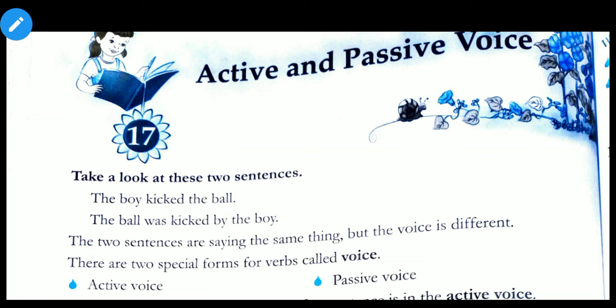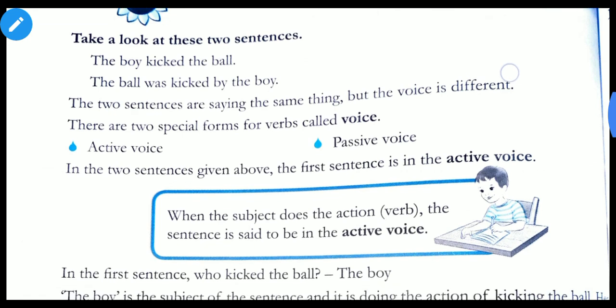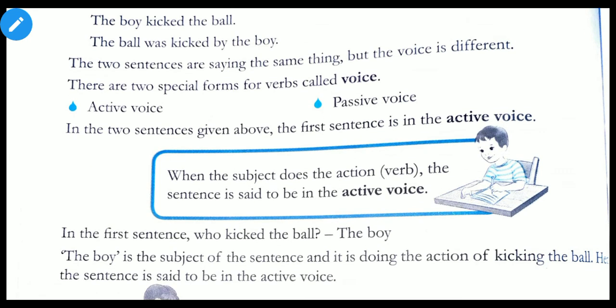Now, let us come to the book. Chapter 17, Active and Passive Voice. So, these are the things which we have already read. See the definitions. When the subject does the action, that is the verb, the sentence is said to be in active voice.